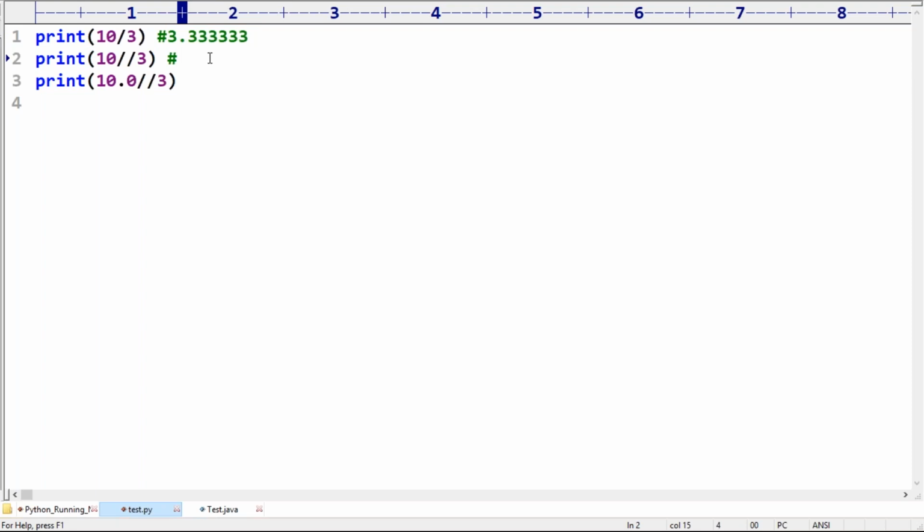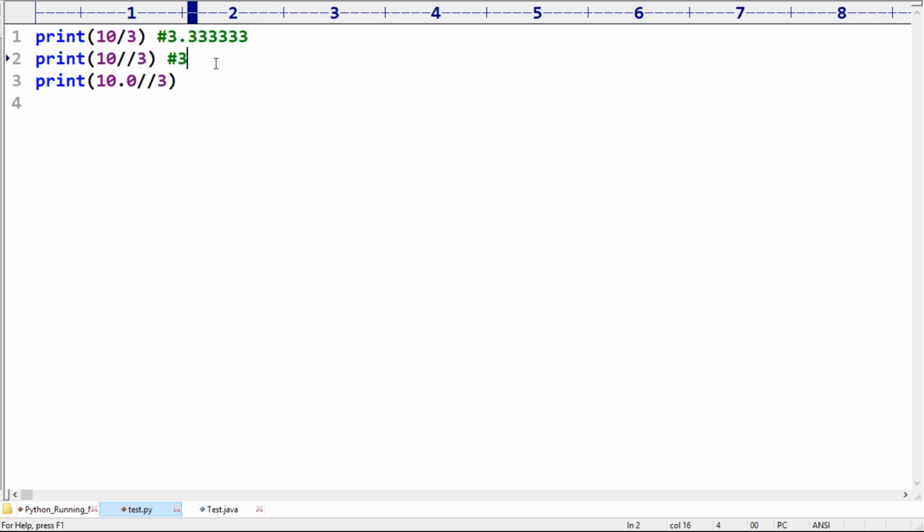Next, 10 floor division 3. Both are int type. The result is always int type, but we need to consider only the floor value. 3.3333 floor int, what is the answer, sir? 3. Remember this one.